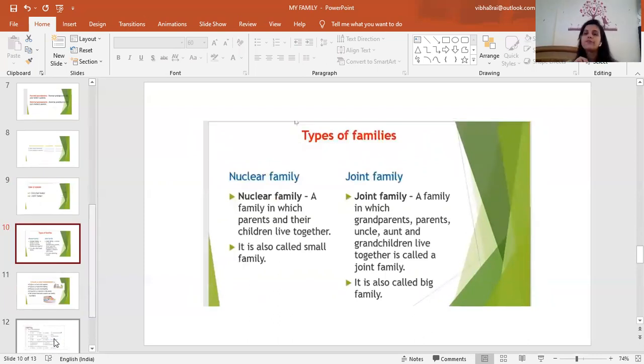Children, nuclear family. First of all, we will discuss about the nuclear family. See here, children, nuclear family, a family in which parents and their children live together. Okay. And it is also called small family. So nuclear family is also known as small family.